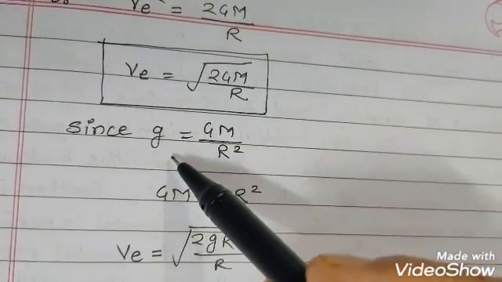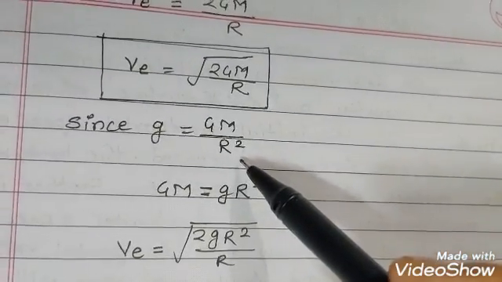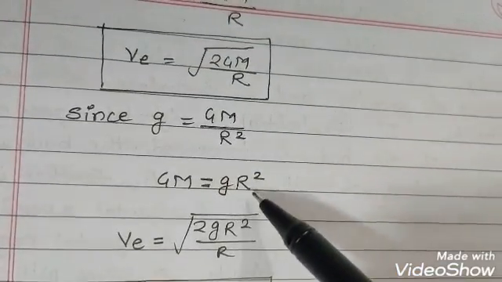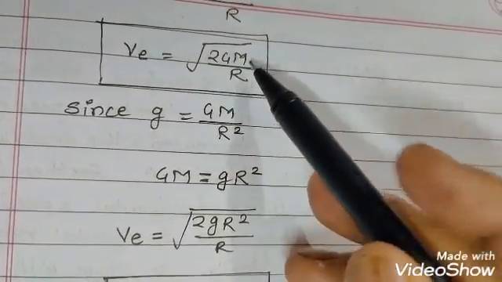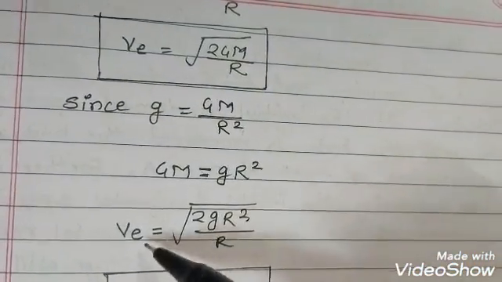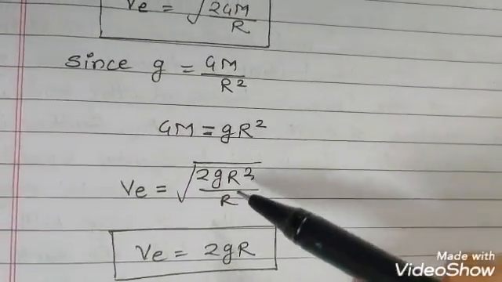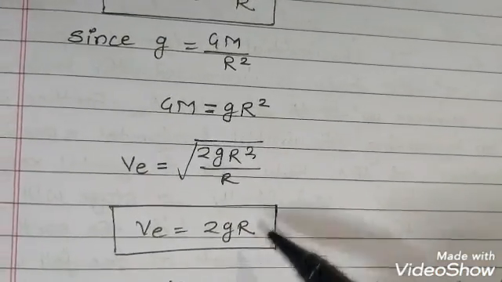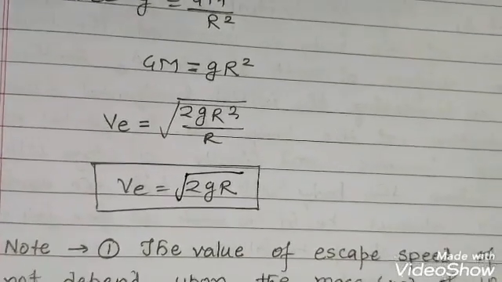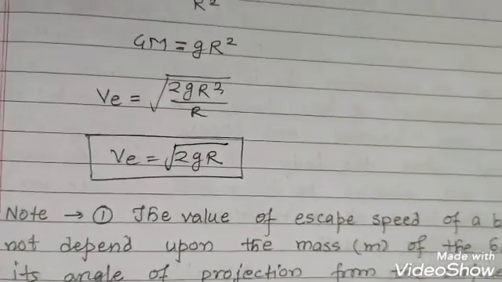since we know that the acceleration due to gravity g is equal to GM upon r square. Okay, so that means GM we can write as gr square. So here in this formula, in place of GM, we will write gr square. So ve is equal to root of 2gr square upon r, r would be cancelled, then ve is equal to root of 2gr. Okay, so the escape speed is equal to root of 2gr.